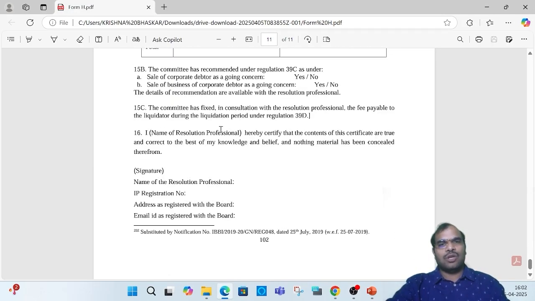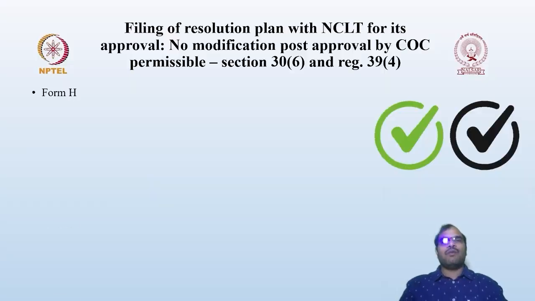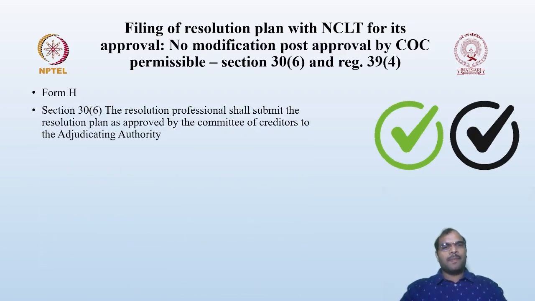Okay, signature. So this is how you are going to give the compliance certificate, which must be filed along with the resolution plan. Whenever you are filing an application with the NCLT, that is, the resolution plan with NCLT, you are supposed to give Form H, the compliance certificate. Then Section 30(6) provides that the resolution professional shall submit the resolution plan as approved by the committee of creditors to the adjudicating authority.